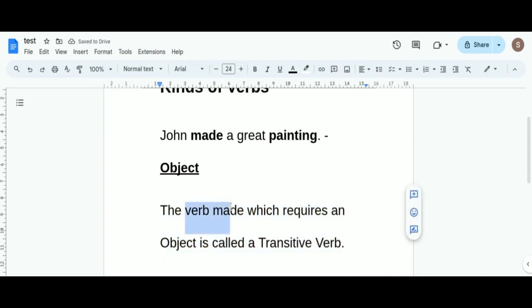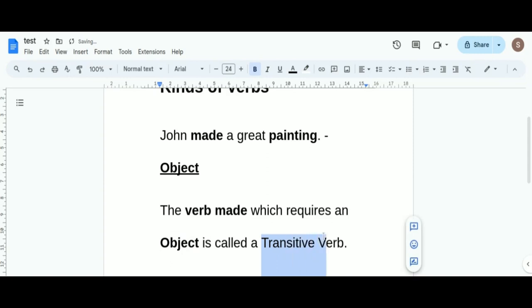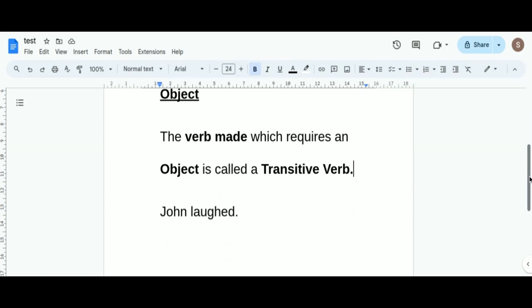The verb made, let me make it bold, which requires an object is called a transitive verb. Therefore, all the verbs that require an object to complete a sentence are called transitive verbs. Okay, so if there is an object with a verb, then it's a transitive verb.